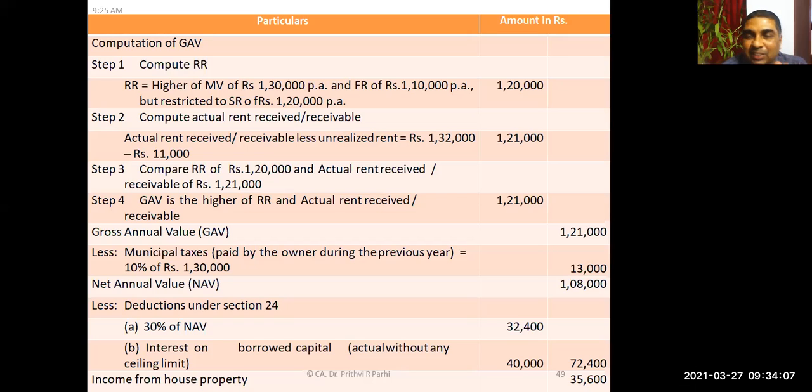Let us say you imagine, suppose you have only one house and you have taken a housing loan. Did you understand? Interest you will be paying and the annual value is nil. You are paying interest, so definitely there will be loss. Yes or no? There will be loss or not? Yes, it is always possible, sir. But if it is self-occupied house property, the maximum loss is 2 lakh rupees. And in case of a let-out property, there is no limit.